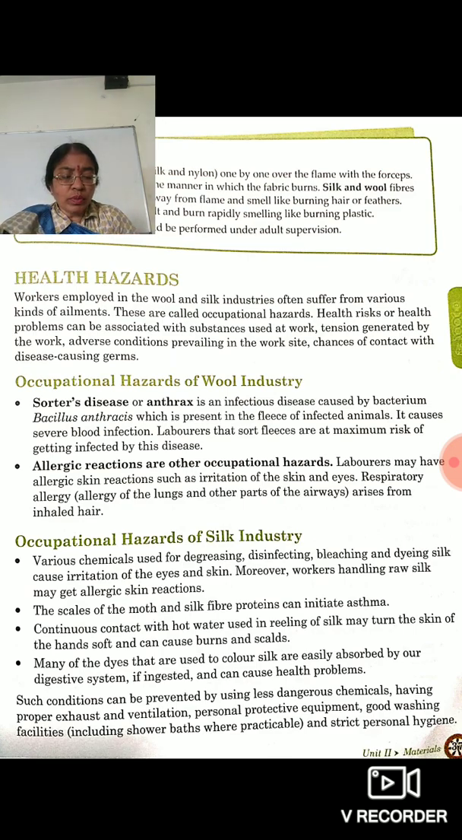Now, occupational hazards of the silk industry. Various chemicals used for degreasing, disinfecting, bleaching and dyeing can cause irritation to eyes and skin both. Scales of the moth and silk fiber can also initiate asthma. Continuous contact with hot water can also cause harm and a burning sensation to our hands. And many of the dyes that are used to color silk are easily absorbed by our digestive system if ingested and can cause health problems. So such are the problems. With the help of some precautions, these problems can be minimized, though they cannot be removed completely.